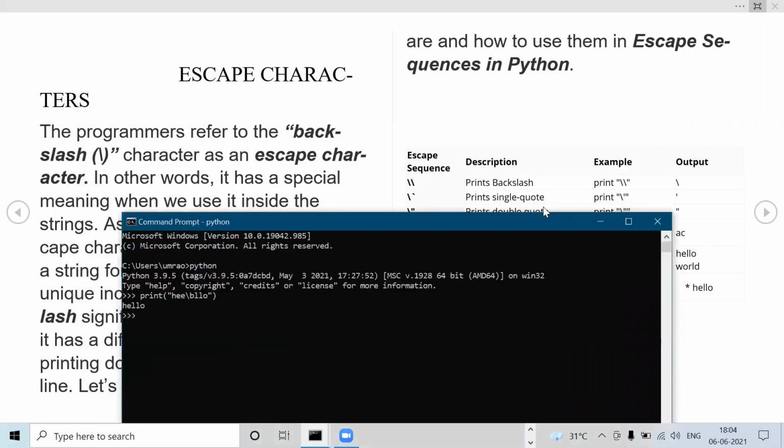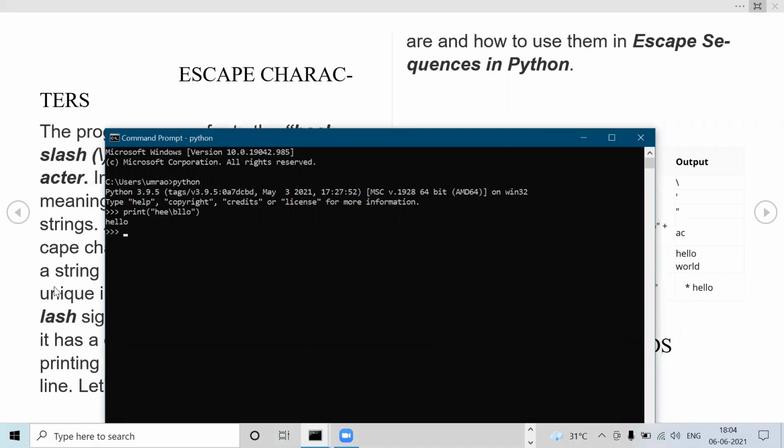And the next one is backslash n, called a line feed, that is used to produce the output in 2 lines according to your given string. So I'm going to print hello world on 2 separate lines by using backslash n. It gives the output in 2 separate lines because I used a line feed, backslash n.